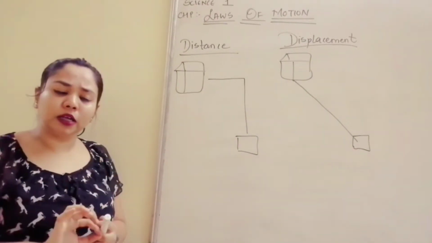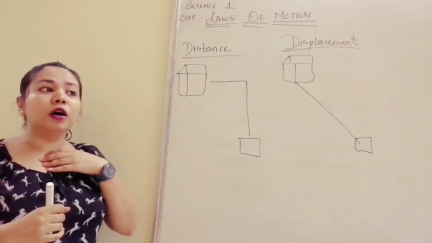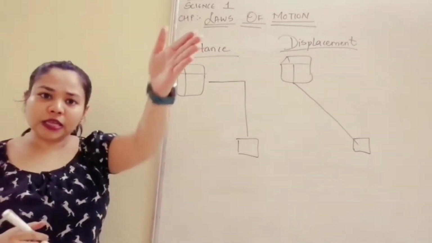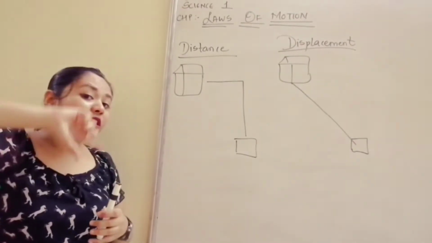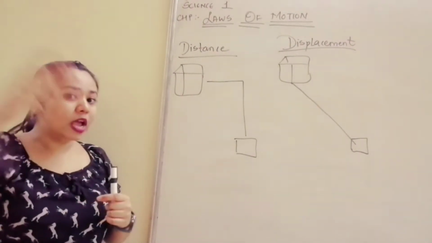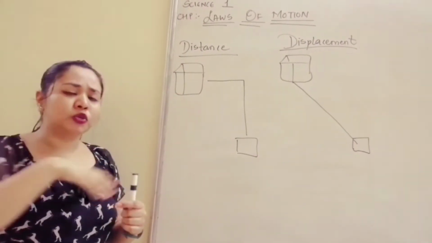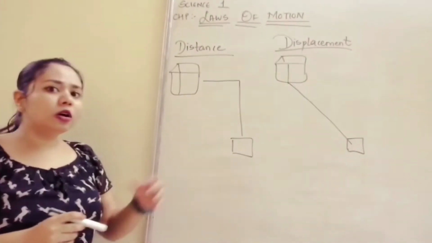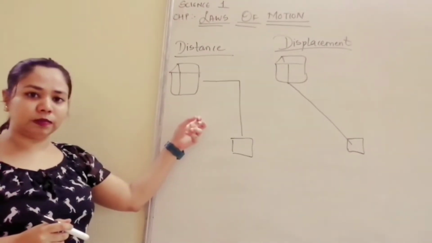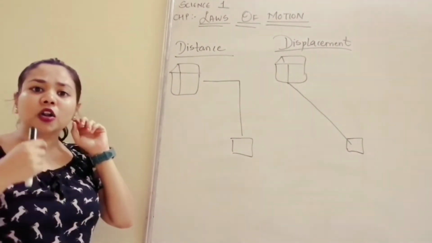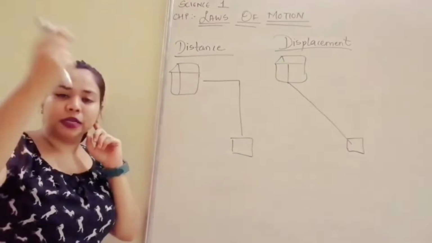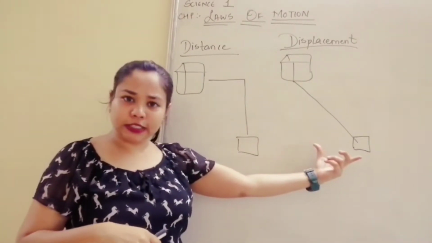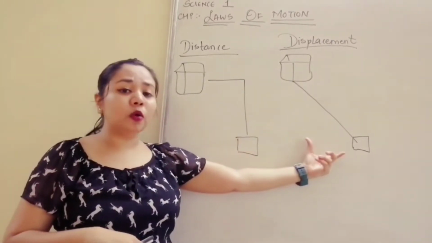Now if you are going from your place to school, there is no straight path. There is no bridge in the air by which you will travel from your house to the school. You need to travel some particular roads, you need to take left, right, and then you finally reach your destination. So this is called distance. But if I take a rope and make a bridge from your place to the school, I will always try to make the shortest distance. So that will be known as displacement.